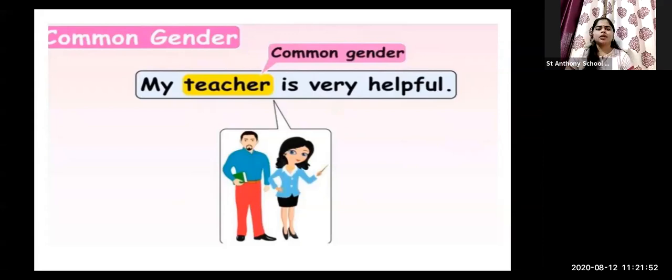Suppose in an exam I give a statement like "Shia's teacher called me yesterday," and I tell you to underline the noun. At that time you should be able to differentiate and underline the word teacher as a common gender noun, because always keep in mind that for both female and male, the word teacher is used, and it is called a common gender noun.